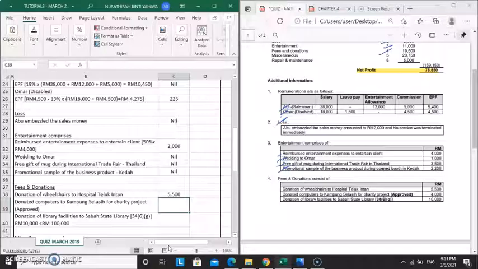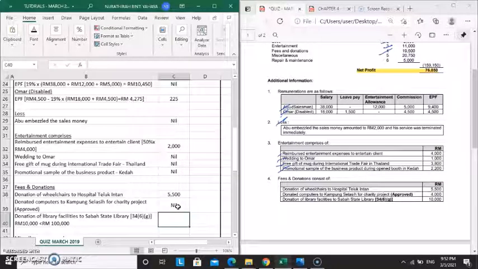Then donated computers to Kampung Selasih for charity project approved. A charity project that is approved by the minister is considered as social responsibility payment that falls under specific deduction. So this donation is considered as full revenue deduction. So we're just going to record it as nil.